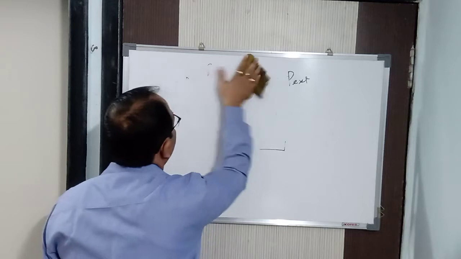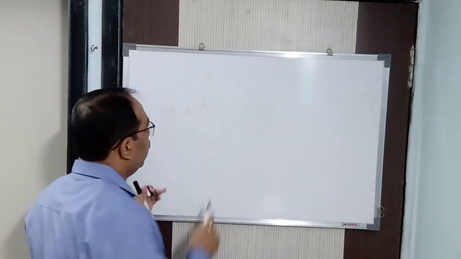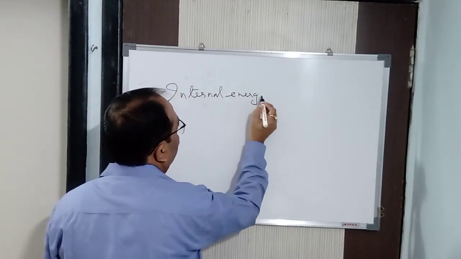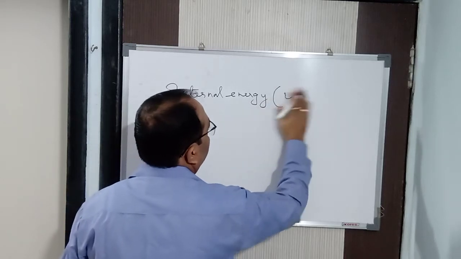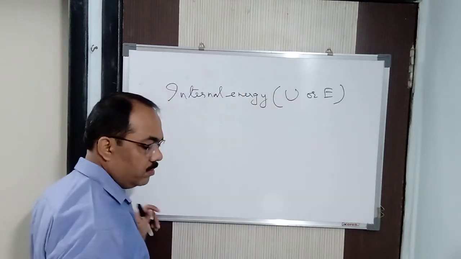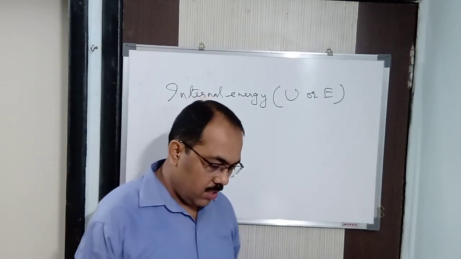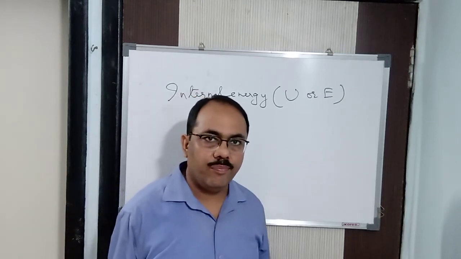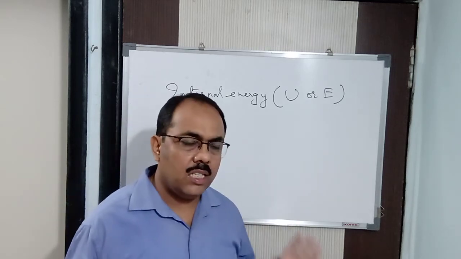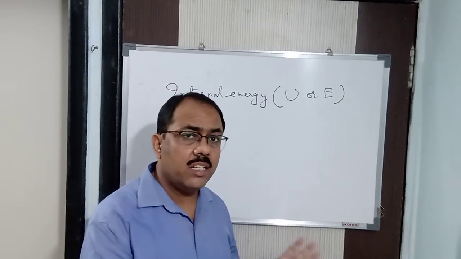Next, we will come to internal energy, denoted by the letter U, capital U or capital E. I am going to use U, because E also means energy, so it's better to use U. Now what is internal energy? Internal energy is nothing but the stored energy in a particular system. It is the sum total of all the energy present in a particular system.